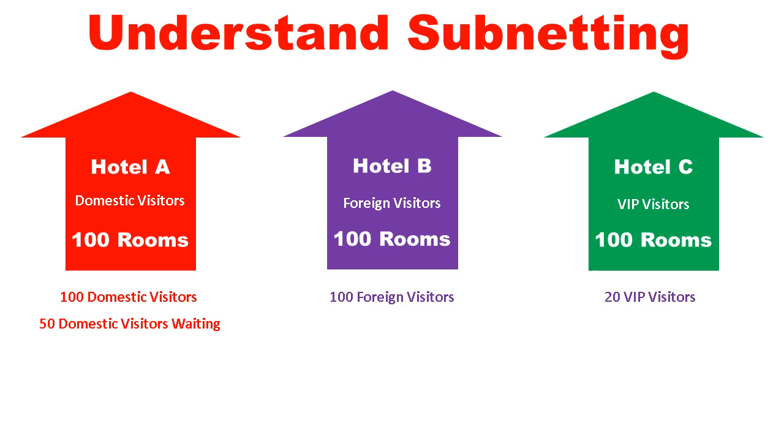Now the 50 domestic visitors who were waiting outside Hotel A are accommodated with rooms at Hotel C to properly utilize those 80 empty VIP rooms.